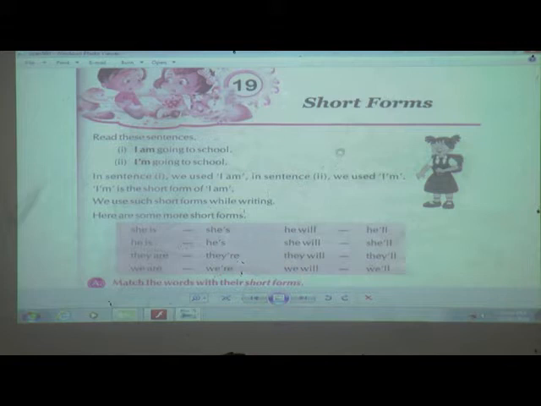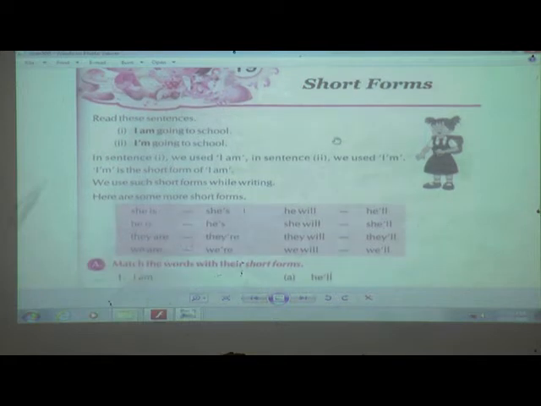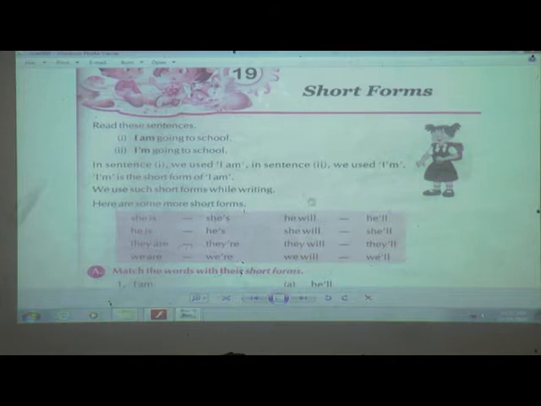Now what are these short forms? We all like to take shortcuts, yes or no? So instead of writing the words in full, we are going to use a short form in this lesson. We are going to learn how the noun and verb are attached to each other and how they are written in a short form. Here there is nothing else, you just have to learn how it is.